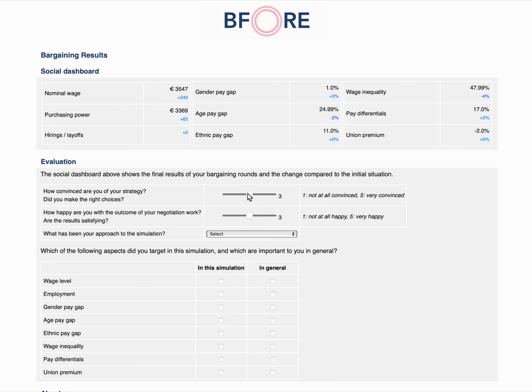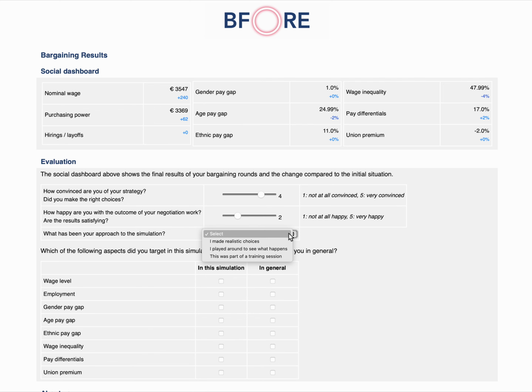Am I convinced of my strategy? Did I make the right choices? I think so, with the values that were given and with the number of rounds that I could do. But in the end, I would like to have wage inequality that's lower, pay differentials that are lower, and a union premium that's perhaps non-existent or positive. So I'm not so happy with this. I would like to do more rounds.